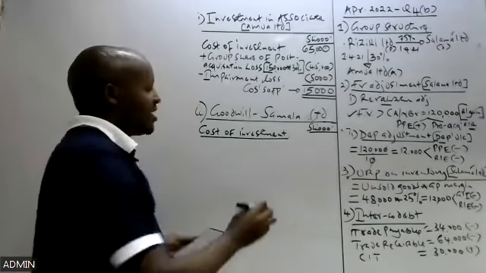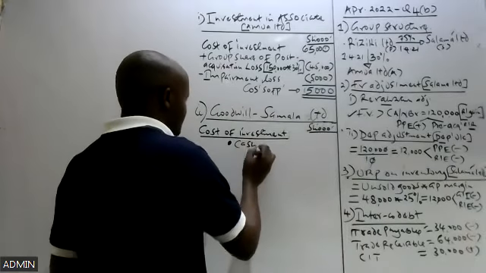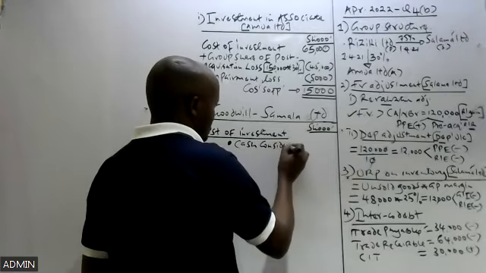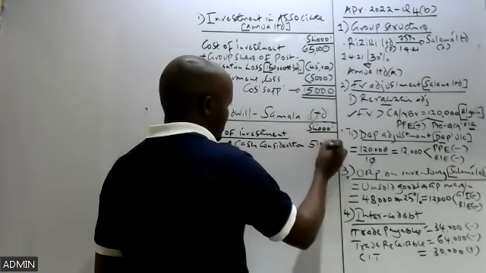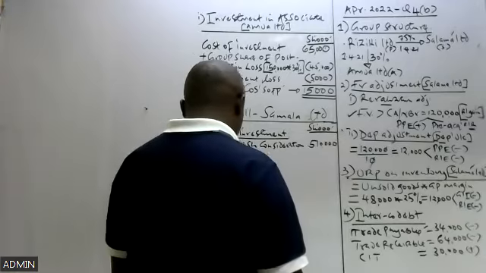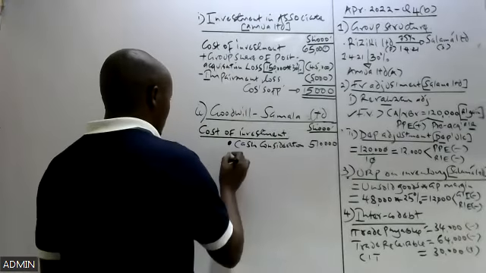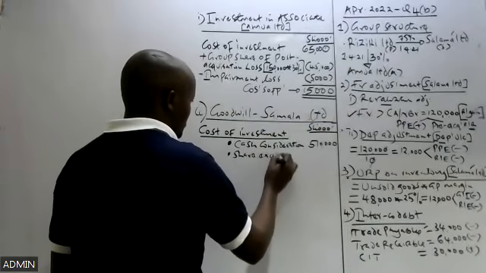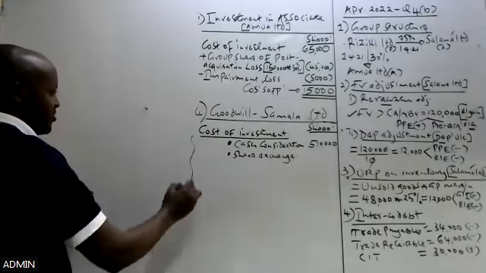So meaning that this cost of investment comprised of cash consideration of 510 million. And also part of this purchase consideration was paid through share exchange.